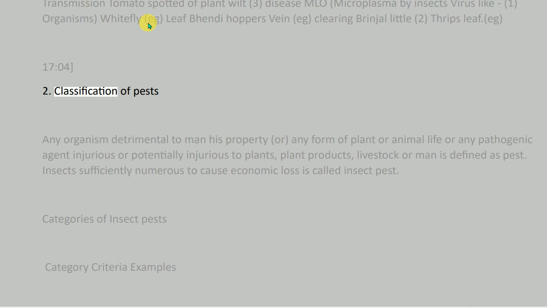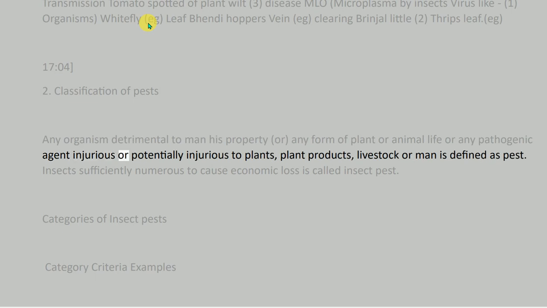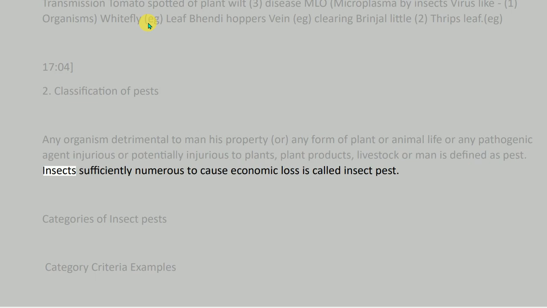2. Classification of pests. Any organism detrimental to man, his property, or any form of plant or animal life, or any pathogenic agent injurious or potentially injurious to plants, plant products, livestock or man is defined as pest. Insects sufficiently numerous to cause economic loss is called insect pest.